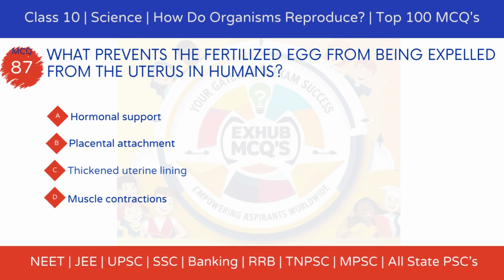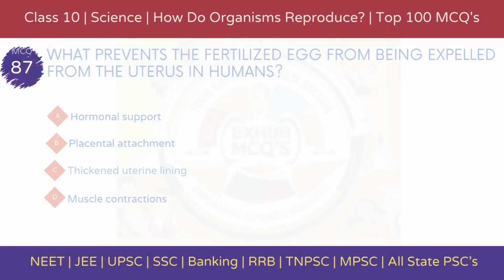MCQ 87. What prevents the fertilized egg from being expelled from the uterus in humans? Option A, hormonal support. Option B, placental attachment. Option C, thickened uterine lining. Option D, muscle contractions.